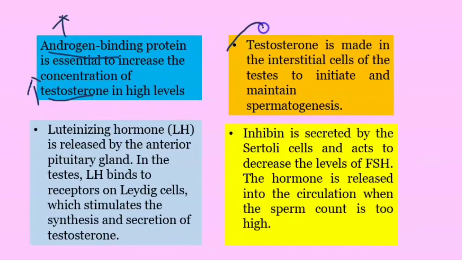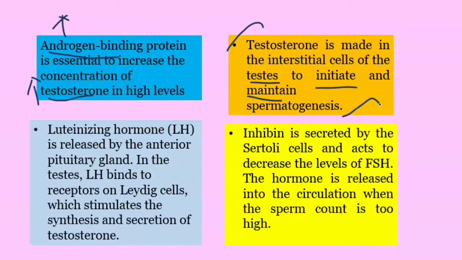Coming to testosterone, it is a male sex hormone. It is produced in the interstitial cells of the testes, and the main function of testosterone is that it will initiate and maintain the spermatogenesis process. If sperm production has to start, which hormone has to be compulsorily present? It is testosterone. It is mandatory to start the sperm production process.